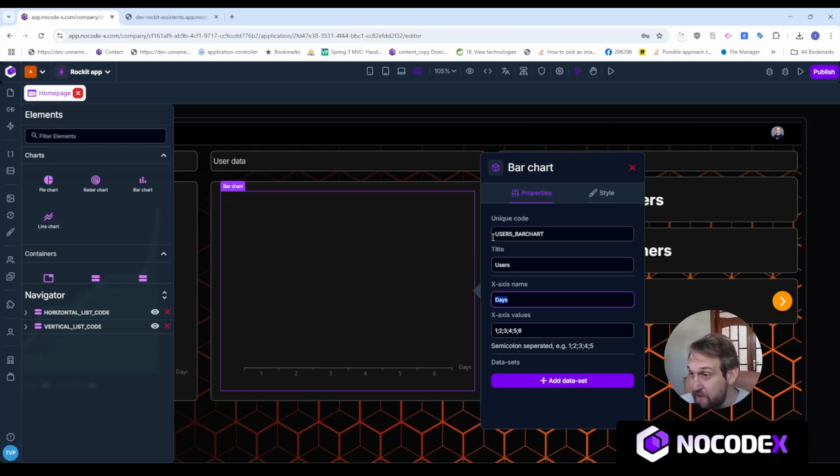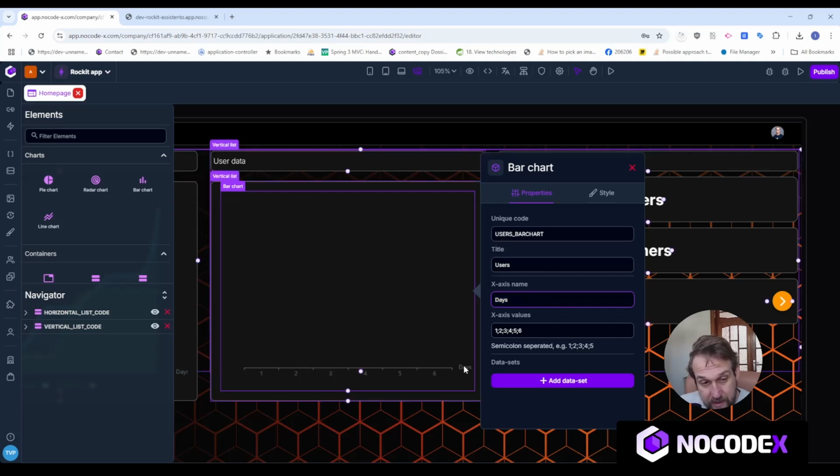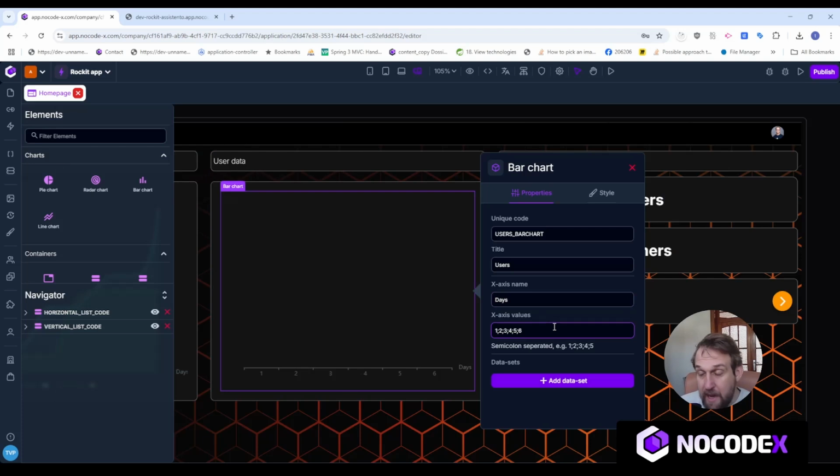Now, the next thing to do is to pick an x-axis name. As you can see here, I have chosen days, which appears right here. So that's actually the name of the values in your x-axis. And then I can add the x-axis values, which is actually a semicolon separated piece of text.